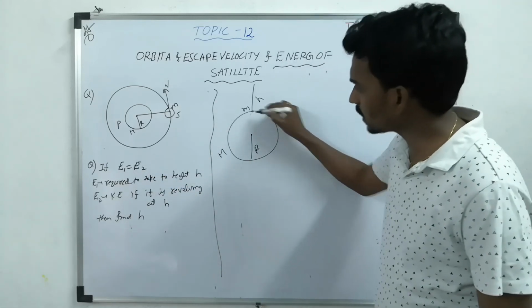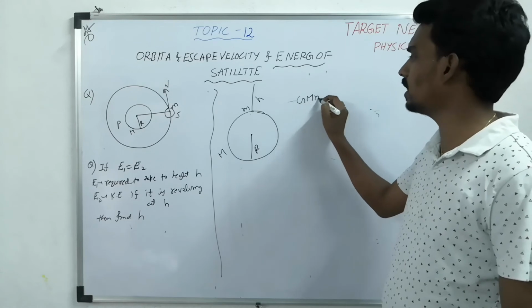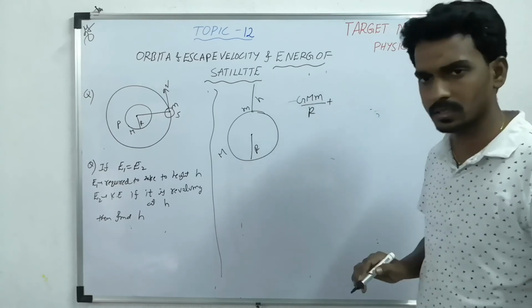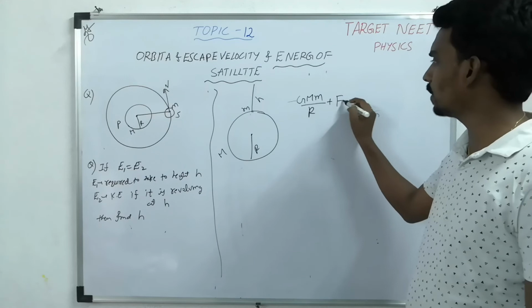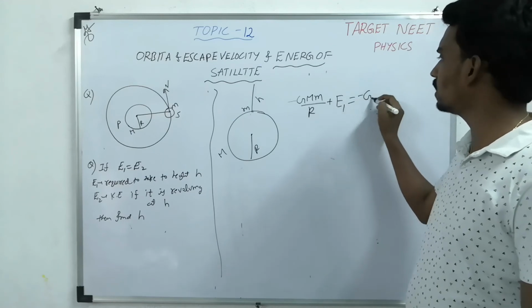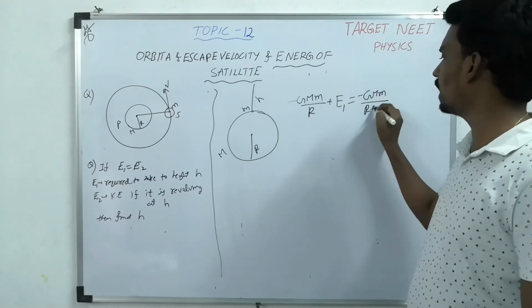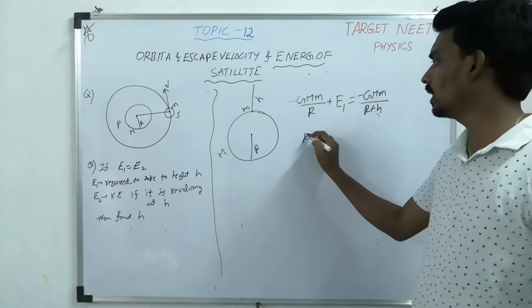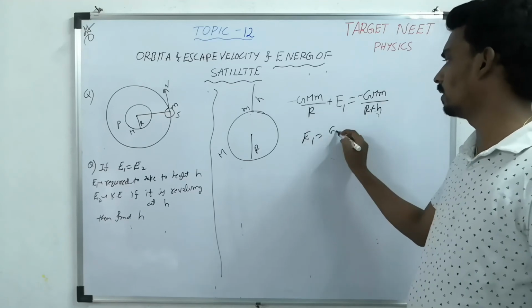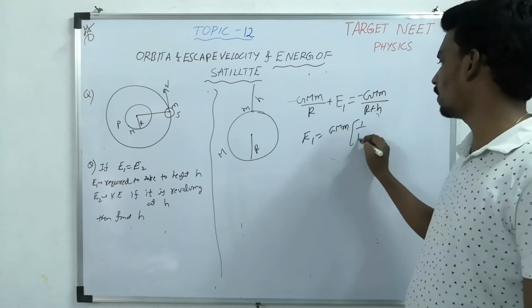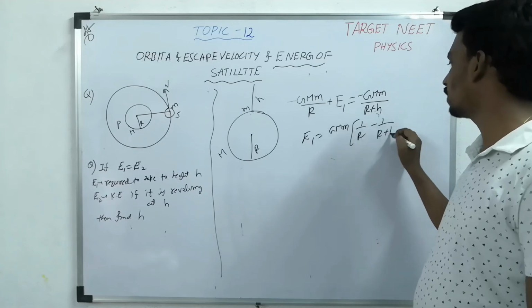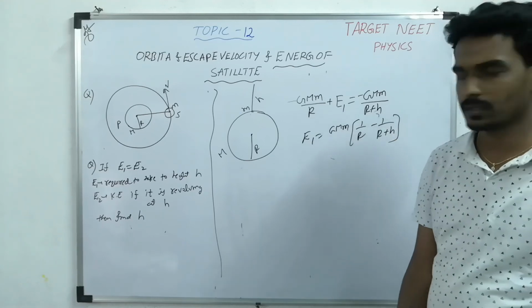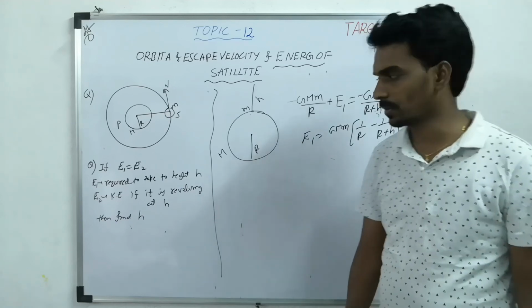That means on the surface the energy is minus GMm by R, plus you have given some energy E1, then the energy should become minus GMm by R plus h. So E1 will become, taking GMm common, 1 by R minus 1 by R plus h, according to the energy concept.